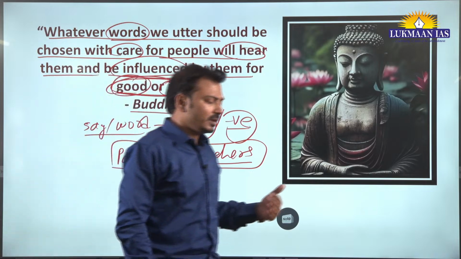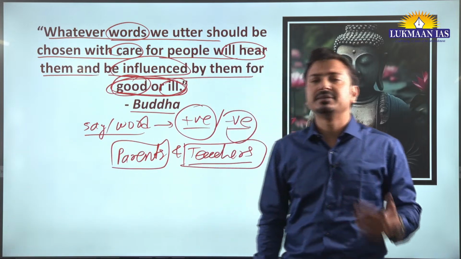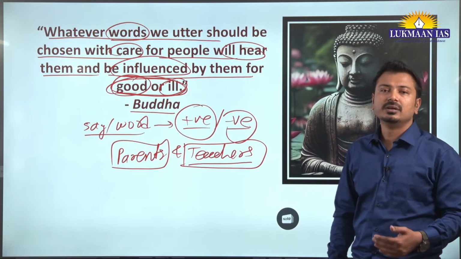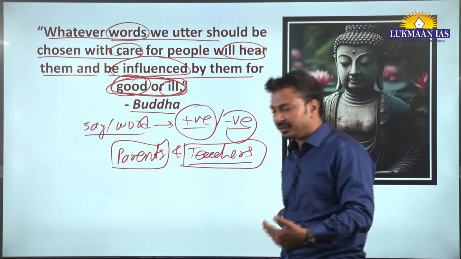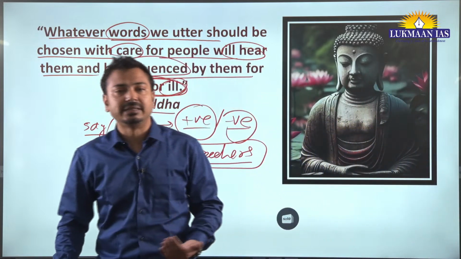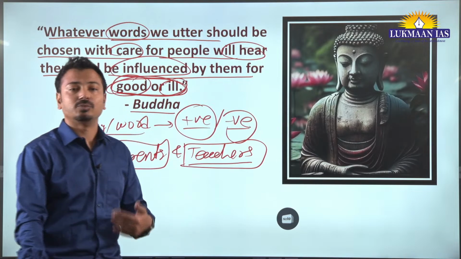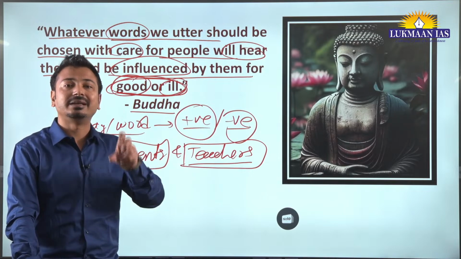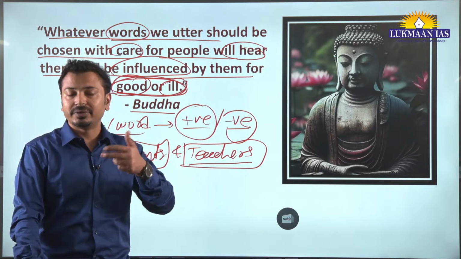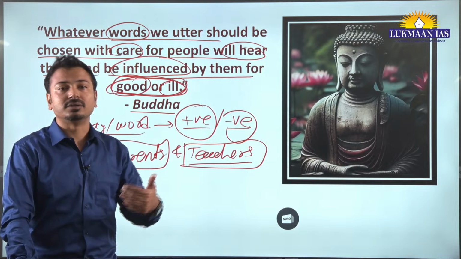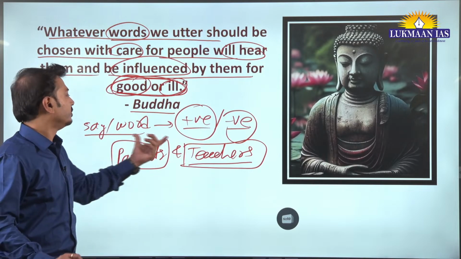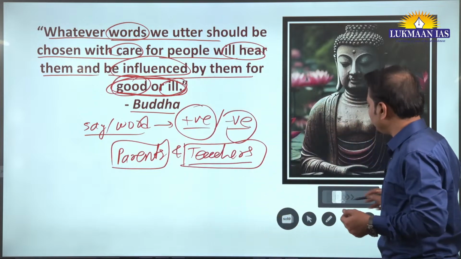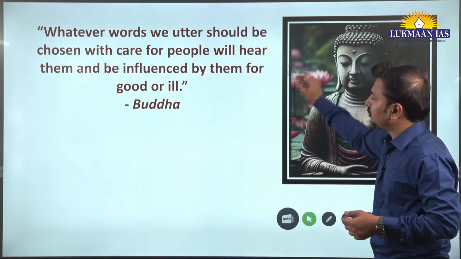And of course, when you become a civil servant also, how you conduct yourself in the office, the people in the surroundings, your colleagues or your junior officers, they are observing you, they are listening to you, and it will have a positive or negative influence depending on the words you are uttering. Okay, so fine. Now you have understood this. Positive and negative, both examples you should be writing here. Variety of examples you should be having.